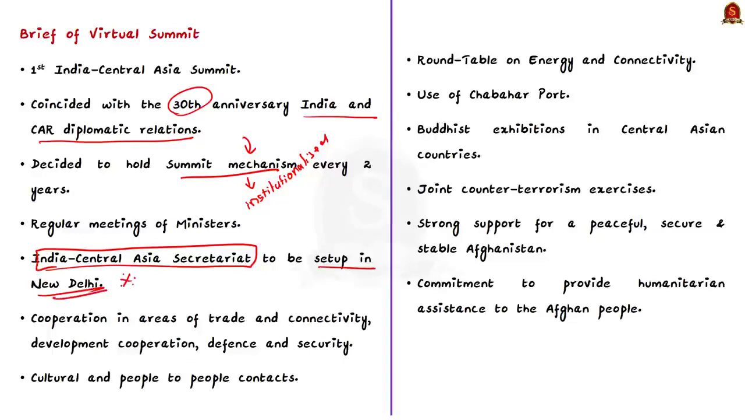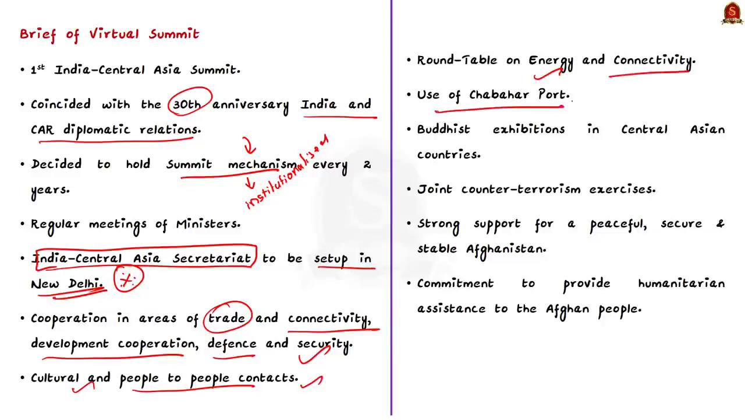The leaders discussed cooperation in areas of trade and connectivity, developmental cooperation, defense and security. They also stressed cultural and people-to-people contacts. They also discussed a roundtable on energy and connectivity and the use of Chabahar port. They went on to discuss showcasing of Buddhist exhibitions in Central Asian countries and joint counter-terrorism exercises also.